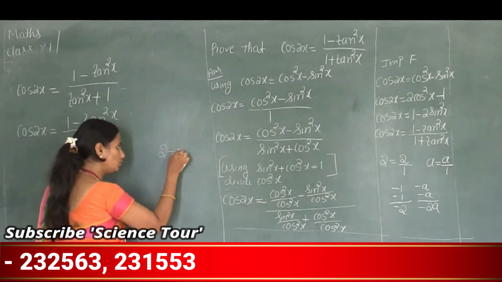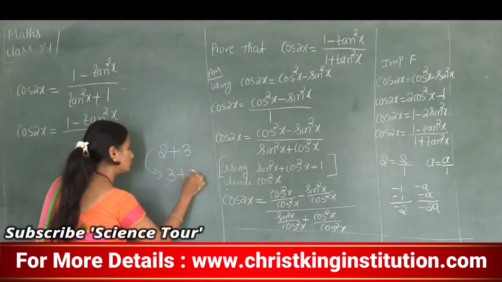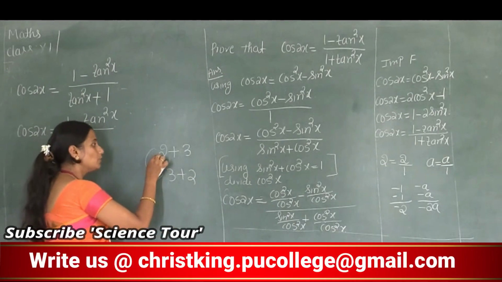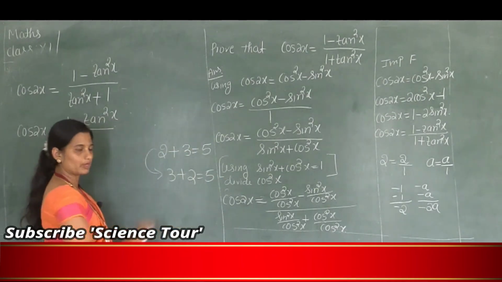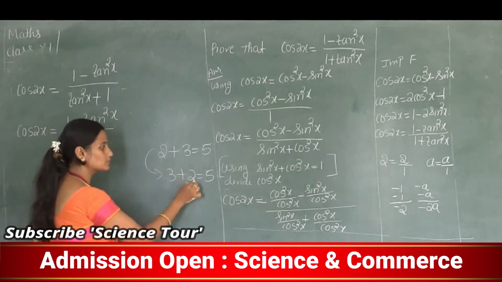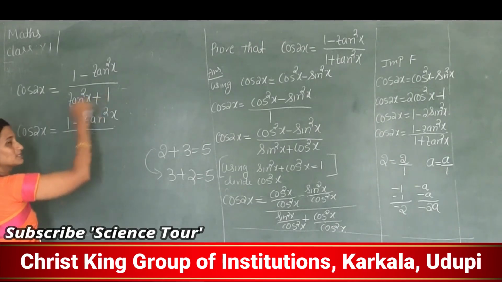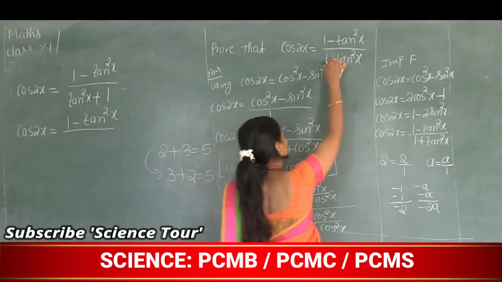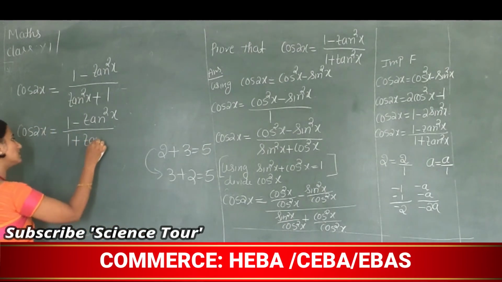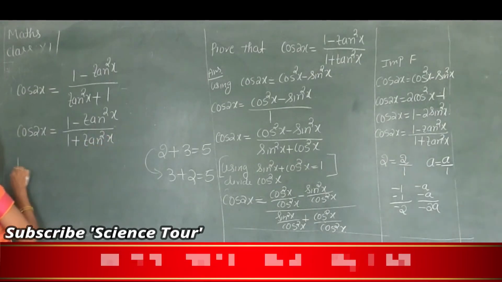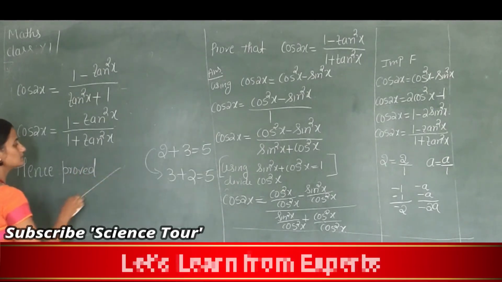So I will write here 2 plus 3. So 2 plus 3, I will write as 3 plus 2. Are both the same? Yes. Why? 2 plus 3 answer is 5. 3 plus 2 answer is what? Again 5. So 2 plus 3 or 3 plus 2, the answer will be the same. Similarly here, I got tan square x plus 1. But in the formula it is 1 plus tan square x. So I am writing 1 plus tan square x. So hence it is proved. Hence, it is proved. Clear?